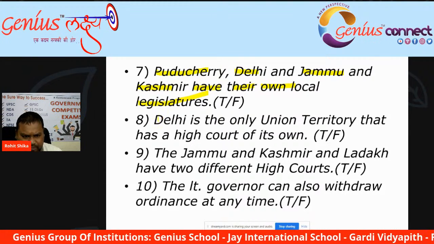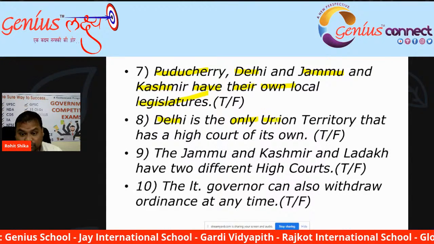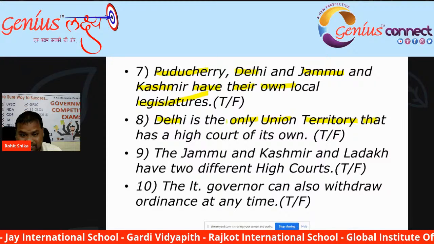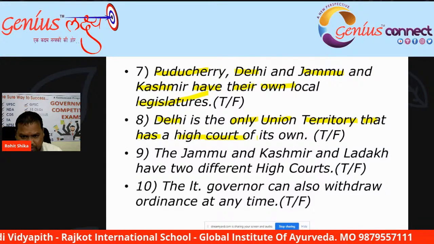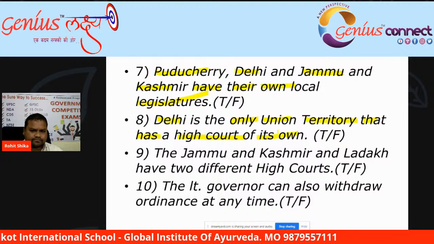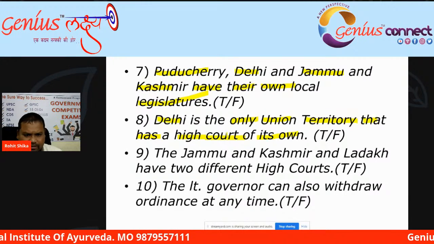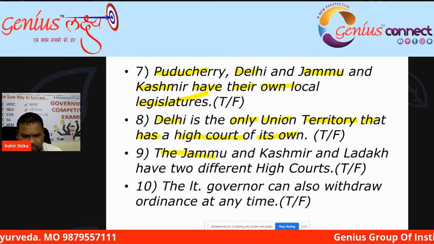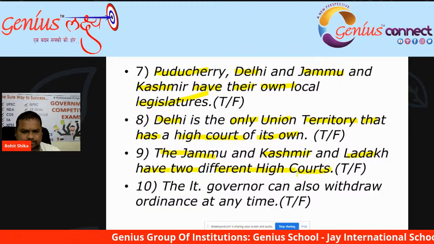Then Delhi is the only union territory that has a high court of its own. Then Jammu and Kashmir and Ladakh have two different high courts.